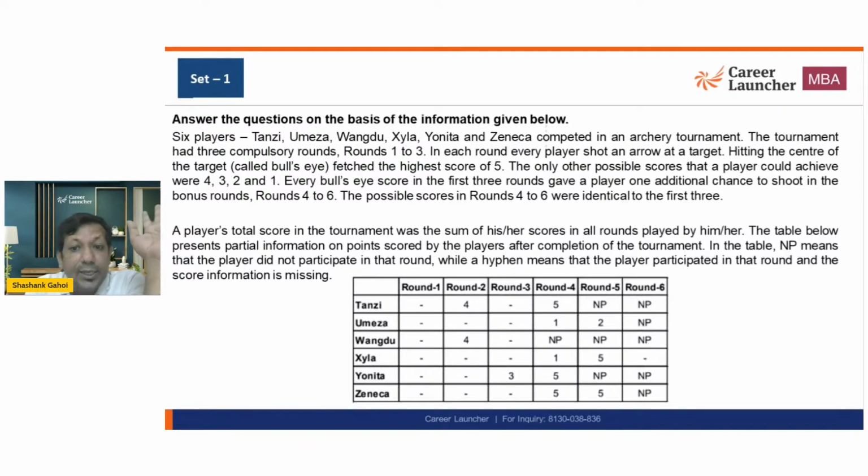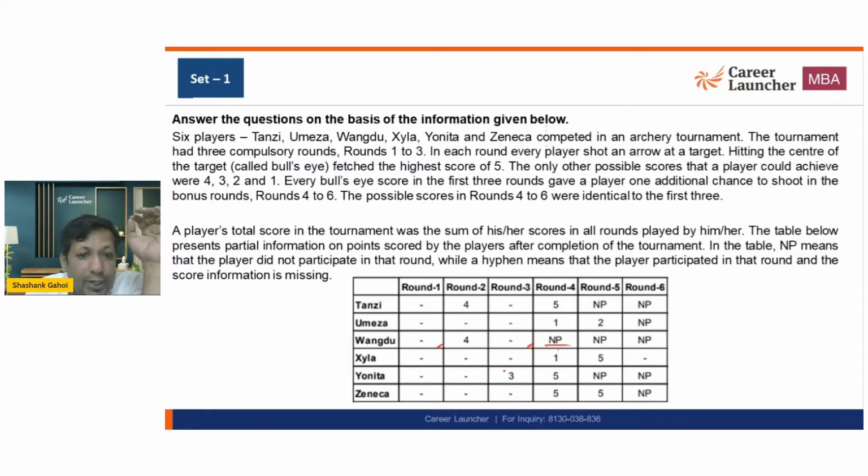Let me understand the table that is given to us. If I look at W, W is not playing in round 4. It means W definitely did not make a bullseye, so neither this is 5 nor this is 5. That's why he's not getting any additional round.